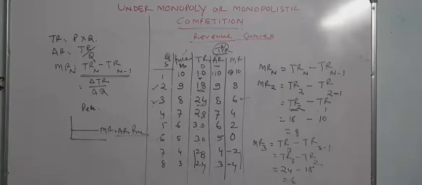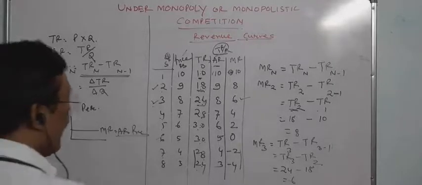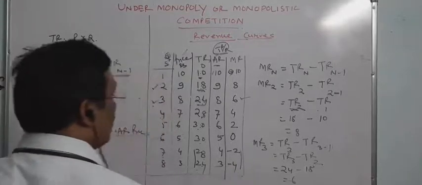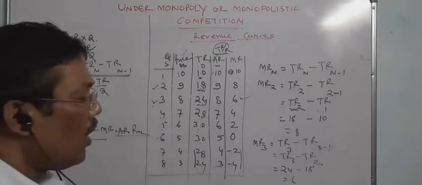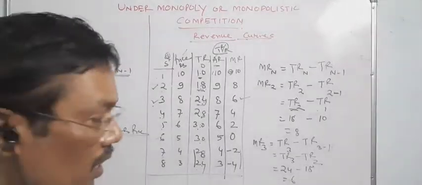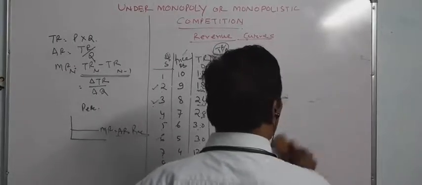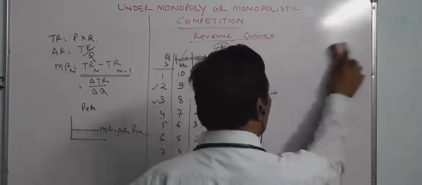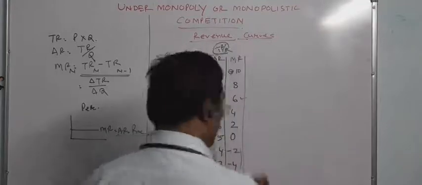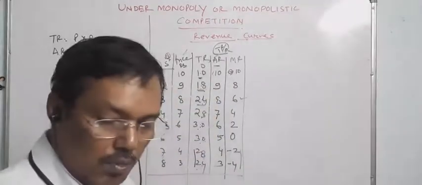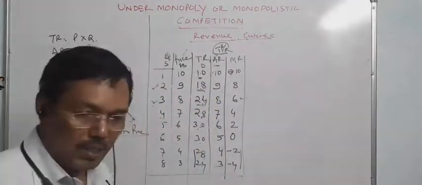Thus, TR or total revenue, MR and AR will change accordingly. It can be plotted in a diagram of different curves: total revenue curve, average revenue curve and marginal revenue curve.